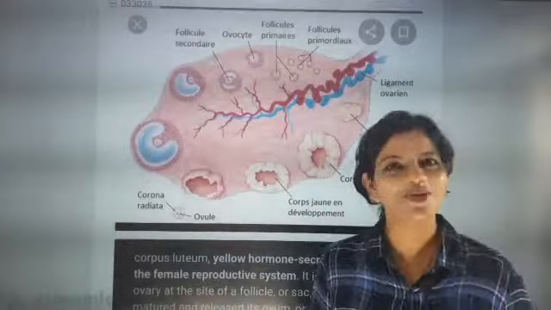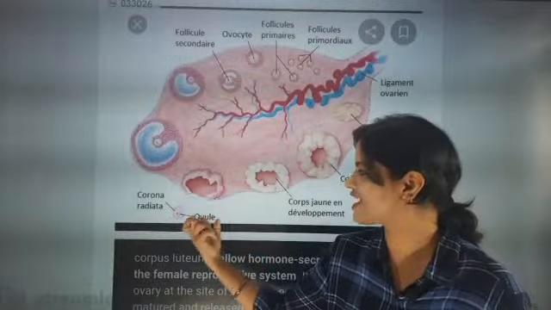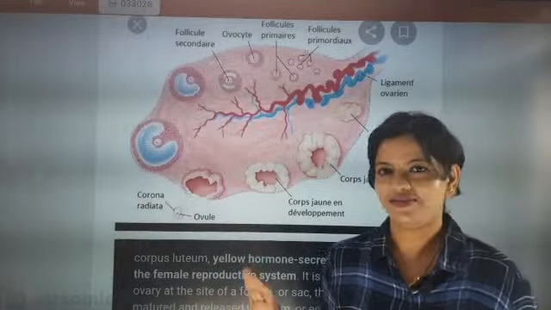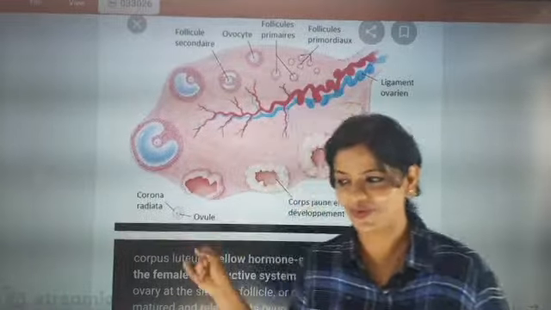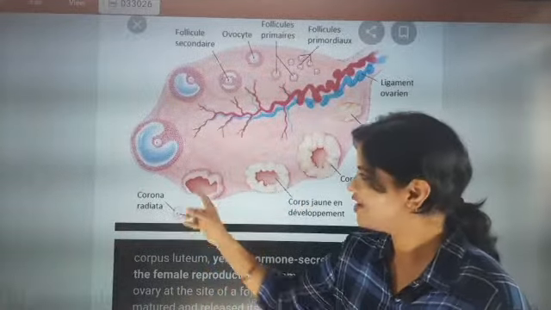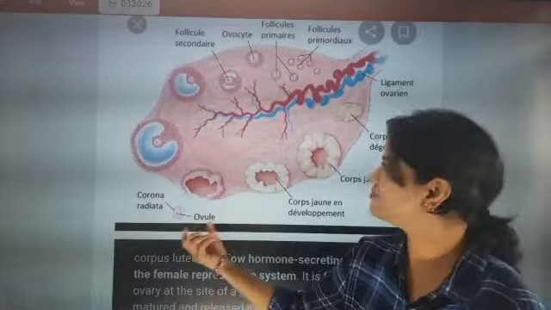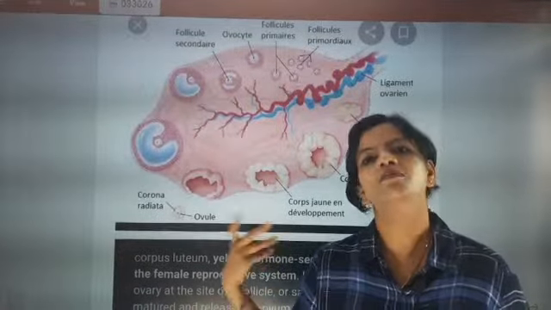So corona radiata, not corona disease. Okay, this is corona radiata. This is the ovule coming out from this. This is not corona, please, fine. The egg is not corona. So this is the corona radiata, the outer wall, and this is the matured egg. Only one egg will attain maturity every month.